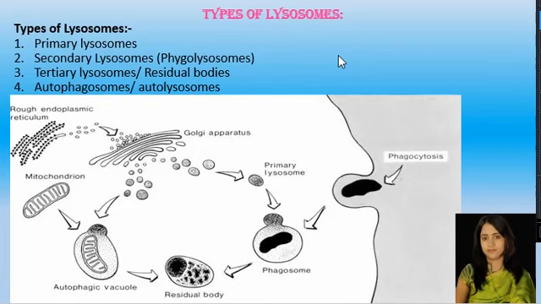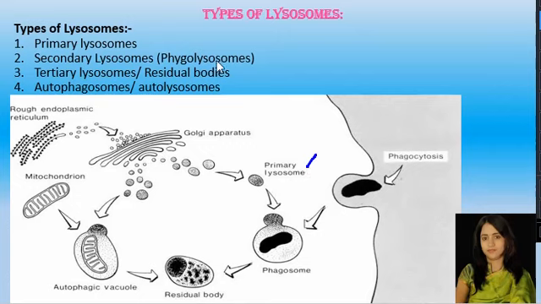Now let us see what these different types of lysosomes are. The primary lysosomes: here you can see these are newly formed lysosomes containing enzymes, probably in their inactive form. Here you can see this is the Golgi apparatus, this is the maturing phase, and here new vesicles are formed. This vesicle grows, and it contains certain enzymes which are in their inactive form. Such lysosomes are known as primary lysosomes.